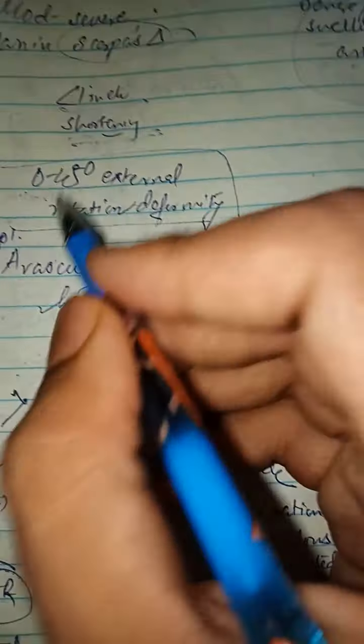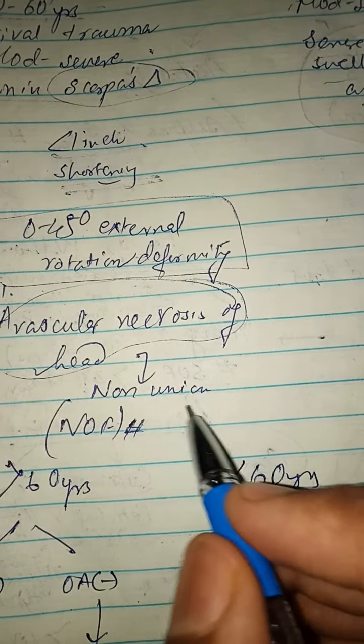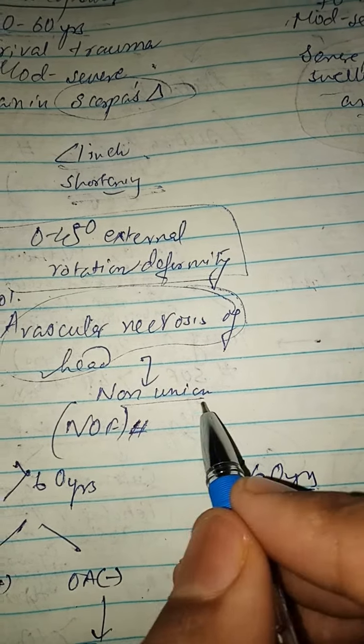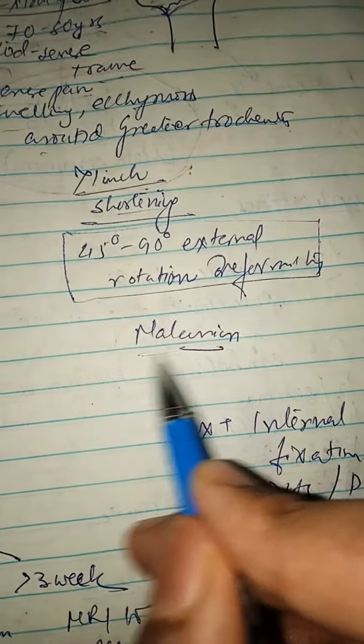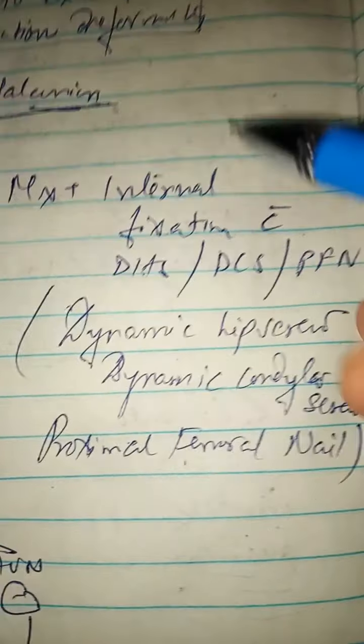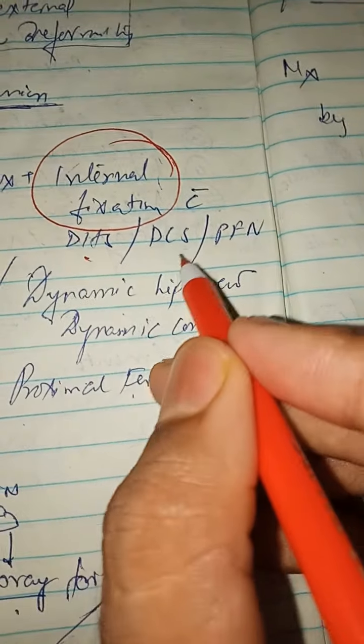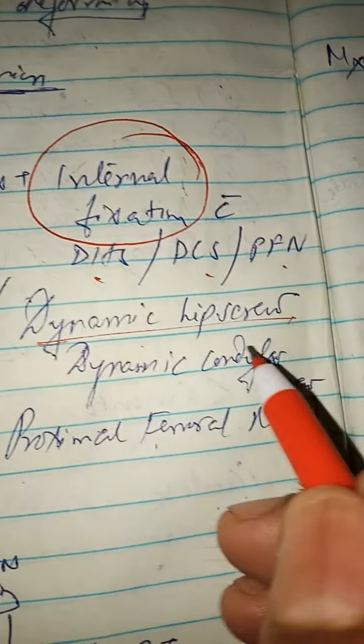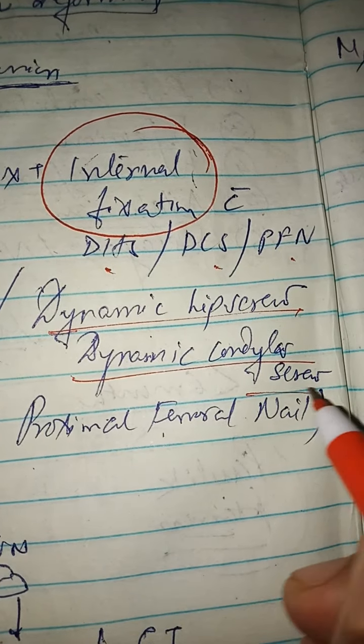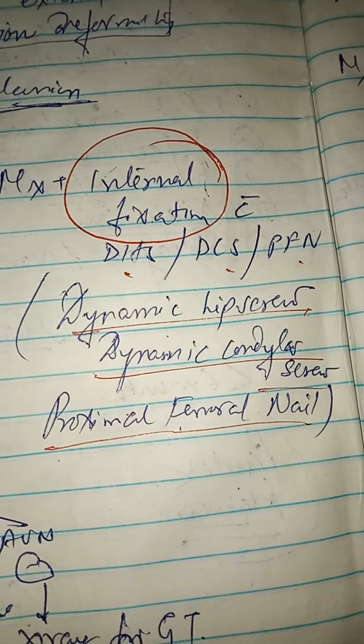What are the complications? So neck of the femur fracture, there is a avascular necrosis of the head. So due to delayed non-union, there is a avascular necrosis of the head. Here the complication is the malunion. Now the management. So management of the intertrochanteric fracture is the internal fixation with DHS, DCS or PFN, that is dynamic hip screw, or it can be dynamic condylar screw, or it can be proximal femoral nail.